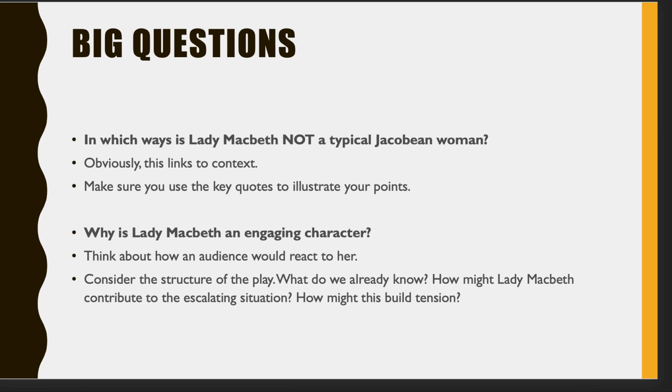And it leads us to a bigger question, which is, why is Lady Macbeth such an engaging character? So think about an audience's reaction. Think about the structure of the play and what we know and how Lady Macbeth might contribute to the situation as it starts to move forward. So we've already seen Macbeth start to change his intentions to becoming king. How is Lady Macbeth going to change that and build the tension around those concepts of what's going to happen to Duncan? That's really important, that we see why is she important to the whole narrative, not just as a single character on her own. So think about the way it all ties in.